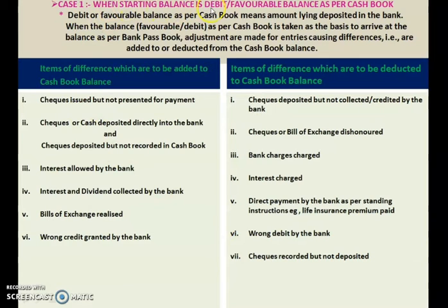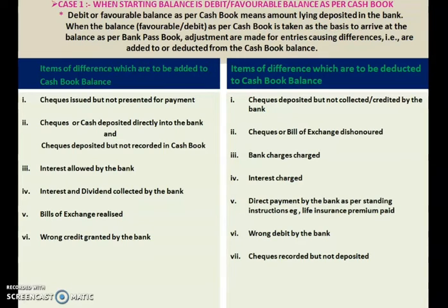When starting balance is debit or favorable balance as per cash book. So in your question, it is given that your starting balance is a debit balance as per cash book. Debit or favorable balance as per cash book means amount lying deposited in the bank. That means in your bank account there is enough cash.